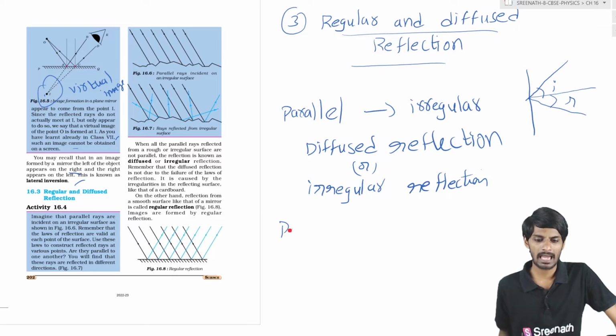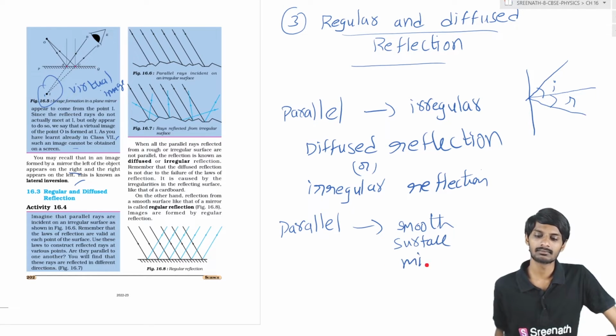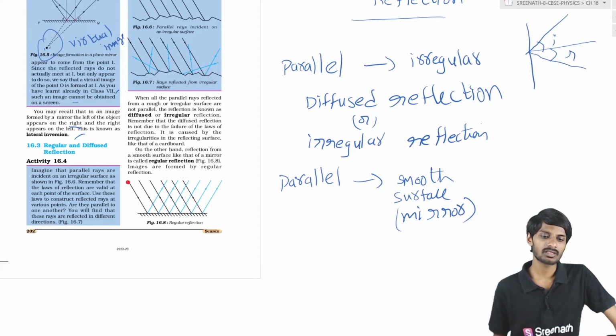So whenever parallel rays are incident on a smooth or plane surface like a mirror, what happens, friends? Whenever the light rays fall here, at every point it is a straight and smooth mirror-like surface.